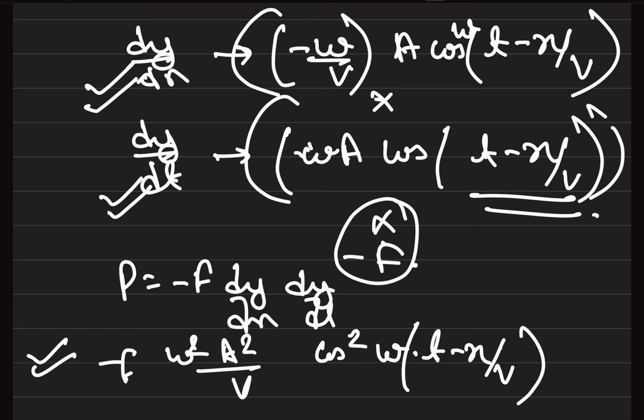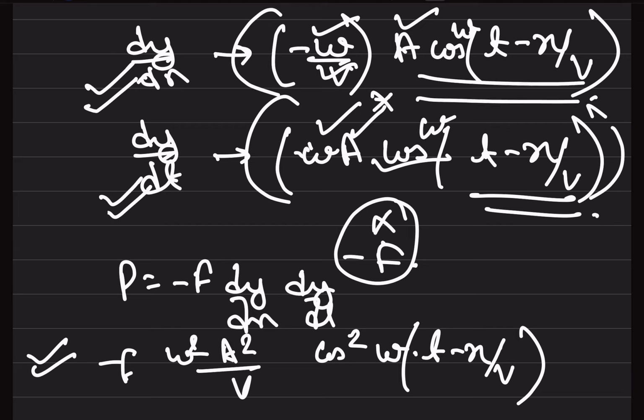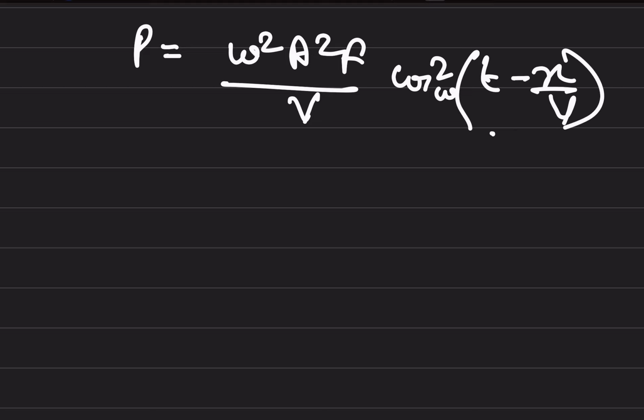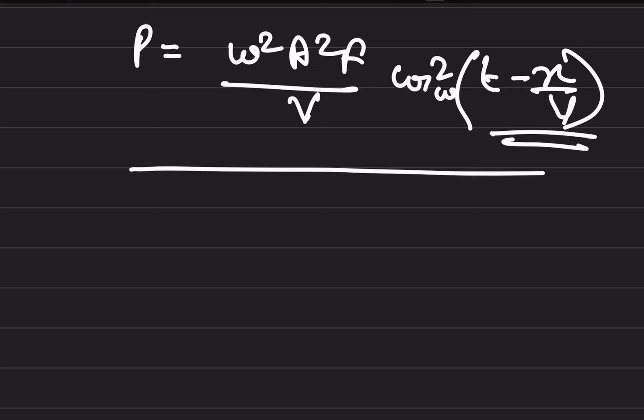So we get minus F omega square a square by v, cos omega t minus x by v into cos omega t minus x by v, so cos square of omega t minus x by v. Like this we proceed and can do the question. So the power is omega square a square F upon v cos square of omega t minus x by v. This was our formula.